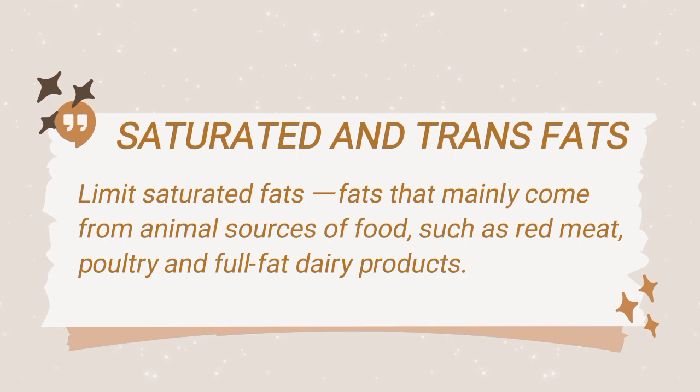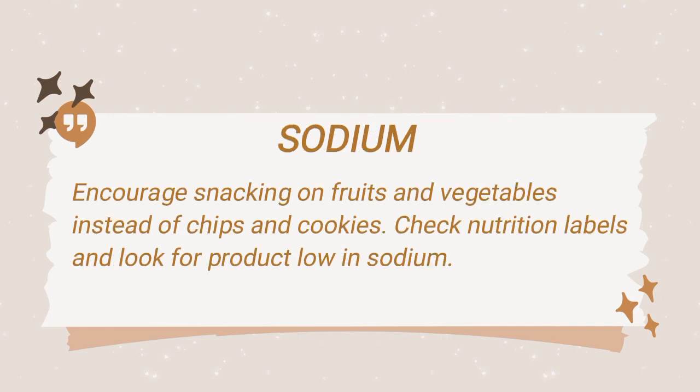Limit trans fat by avoiding foods that contain partially hydrogenated oil. Then we have sodium. Encourage snacking on fruits and vegetables instead of chips and cookies. Check nutrition labels and look for products low in sodium.